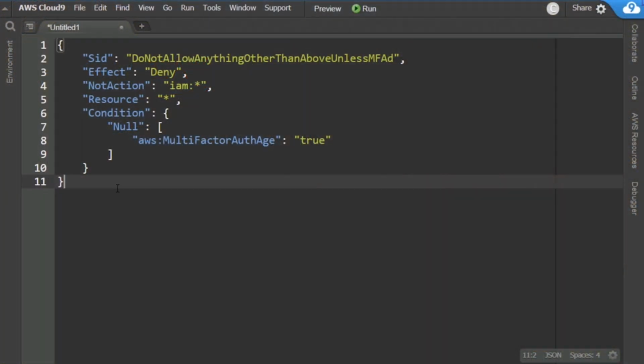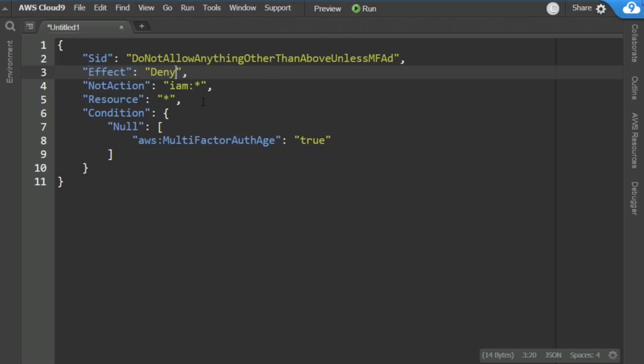Over here in my text editor, I'm taking a look at an example statement that includes this condition piece you heard me talking about. So I've got my basic components, the statement ID, the effect, action, not action, a resource, and then down here you can see them leveraging the condition piece. So we are using this condition to check to see whether or not this particular user has the multi-factor authentication age property available on it. This provides identity and access management a simple way to go through and evaluate whether or not MFA was used for this particular session token for the user that we're evaluating permissions for currently.